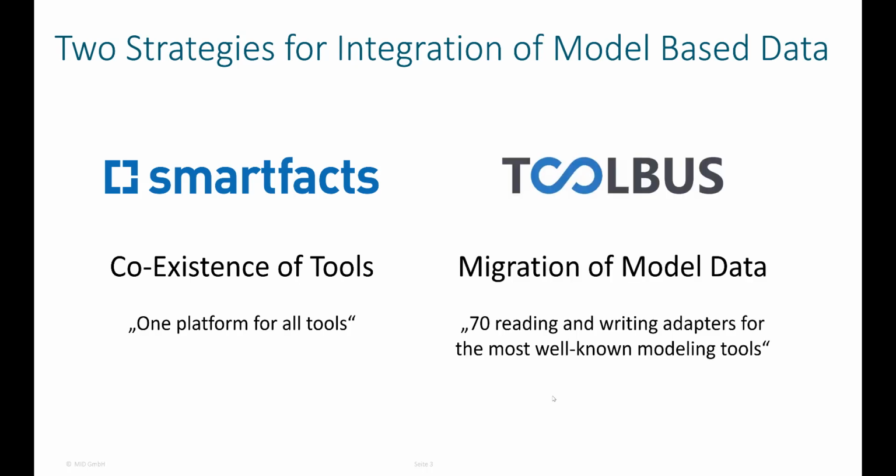Our second approach is Toolbus. This is a platform of 70 reading and writing adapters to the native repositories and file formats of the most well-known modeling tools. Here we can actually migrate model data from one tool format to another, so we can migrate an Enterprise Architect model to Systems Architect, for instance.